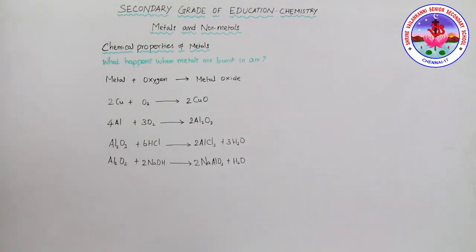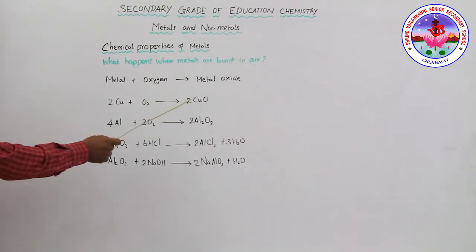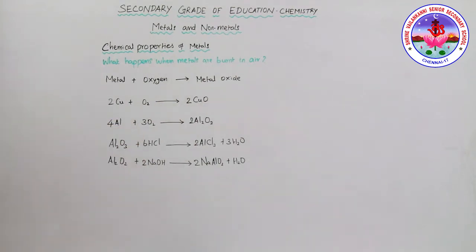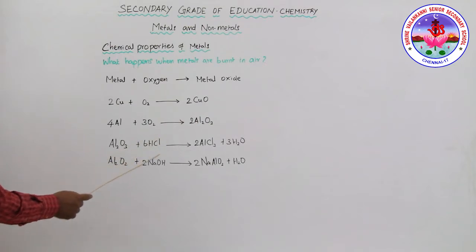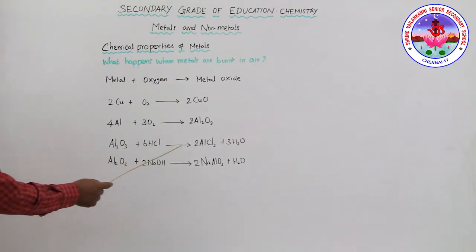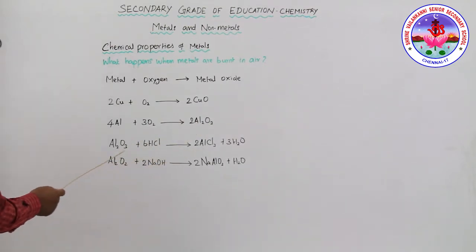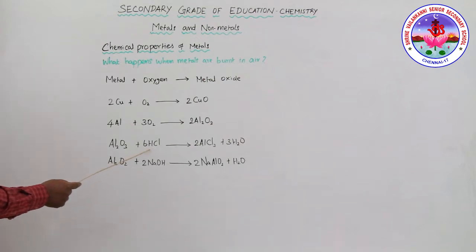Just recall the previous lesson, the copper oxide reacting with hydrochloric acid. Usually we know that metal oxides are basic in nature. Suppose some metal oxides react with both acid as well as base. Such oxides are said to show amphoteric behavior, because they react with both acid and base.